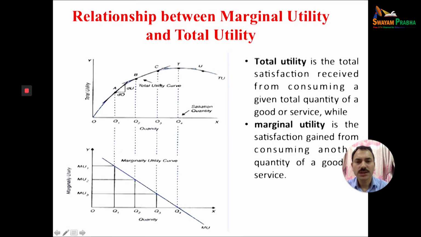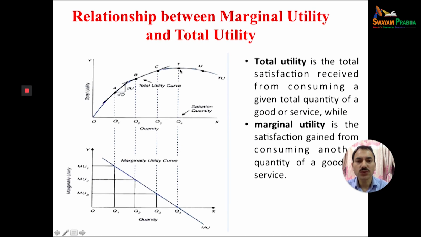At the third unit, total utility is C, whereas marginal utility will be MU3. When you consume the fourth unit of the product, the total utility is maximum, but marginal utility here is 0. When total utility is maximum, marginal utility is 0. When total utility is increasing, marginal utility is positive.